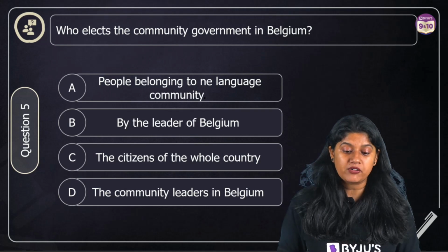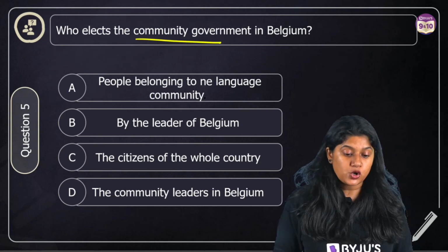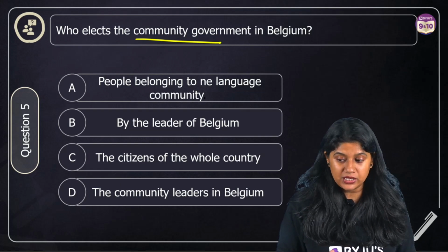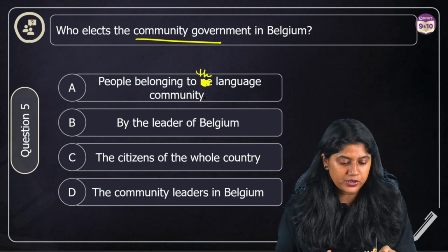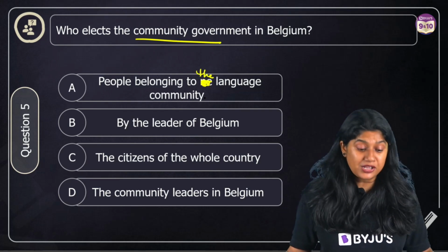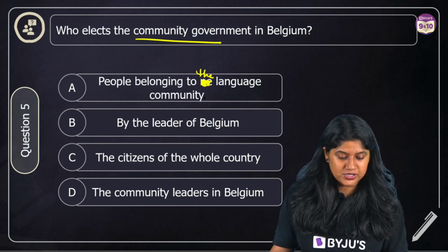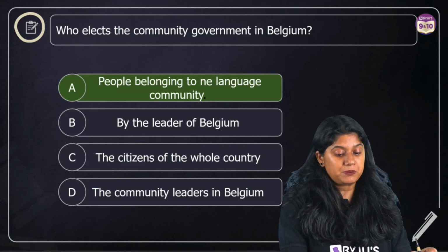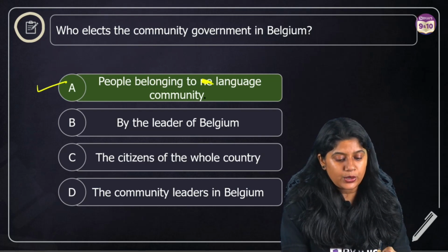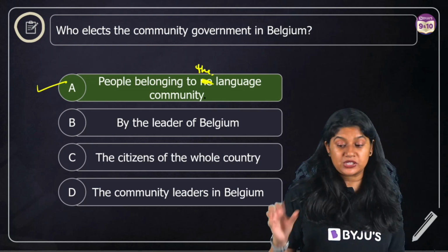Who elects the community government in Belgium? That's a very easy answer. Community government we're talking about. So people belonging to the language community, by the leader of Belgium, the citizens of the whole country, or the community leader in Belgium. Now, of course, the community government will be elected by the people belonging to the language community, that particular community. So with this, everyone, we are done with the 5 MCQ questions.